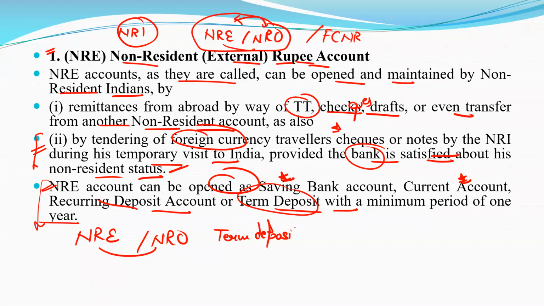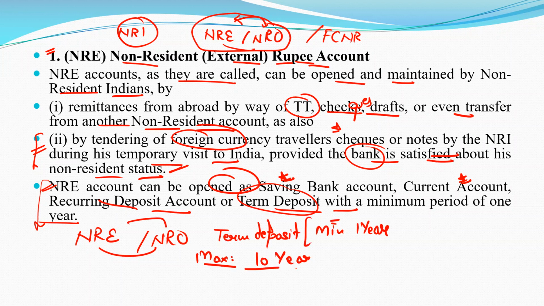For NRE and NRO term deposits, the minimum period is 1 year and the maximum is 10 years.